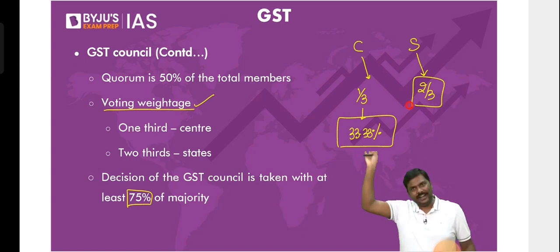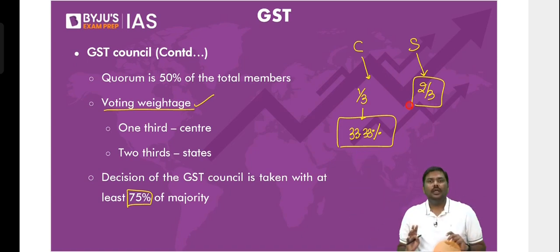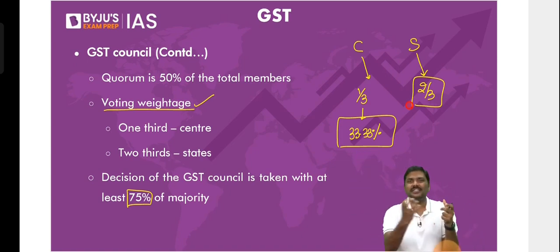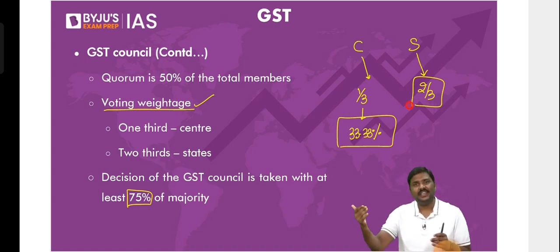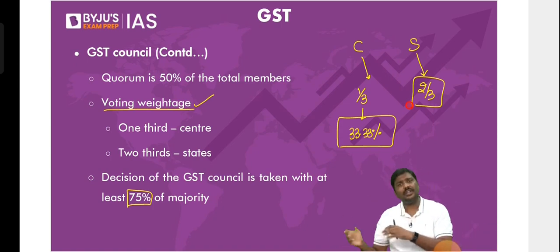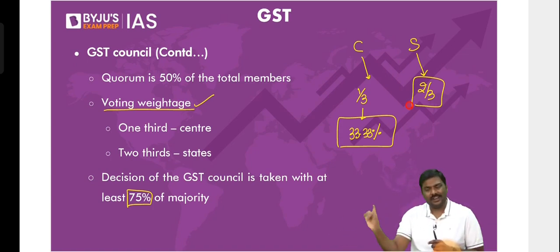Put a bar above it, or end it with 7 like this. Don't worry. Just remember 2/3. Now, when I say all the states put together, it is 2/3. Sir, will all the states have equal voting power or different voting power? All the states are given equal voting power, irrespective of size, shape, which party, what the contribution is, it doesn't matter. All the states have an equal voting right in this particular group.